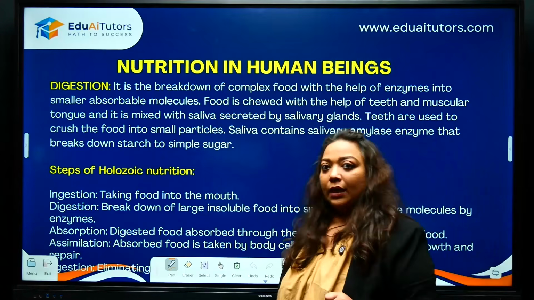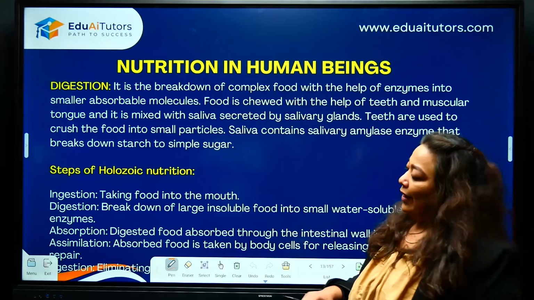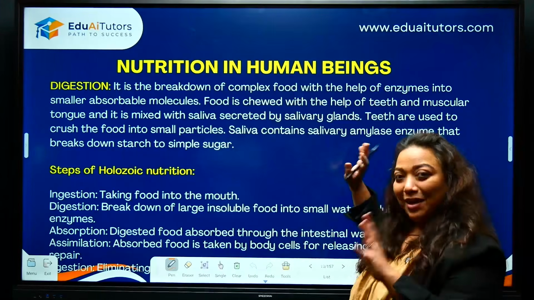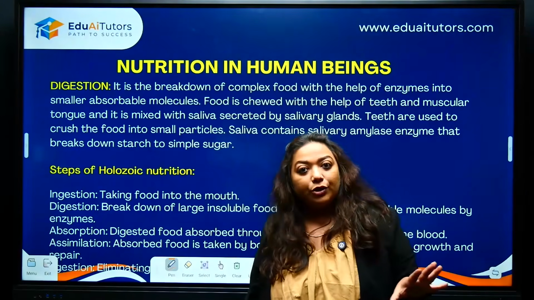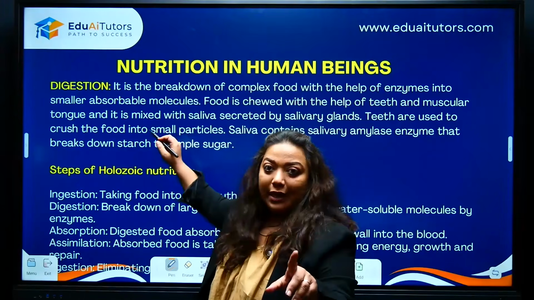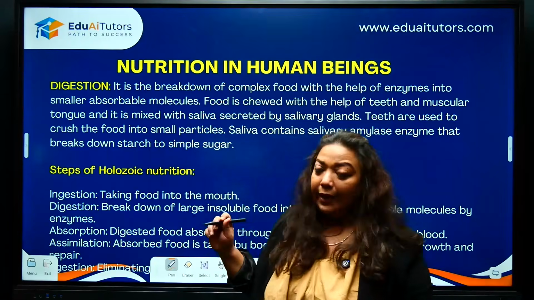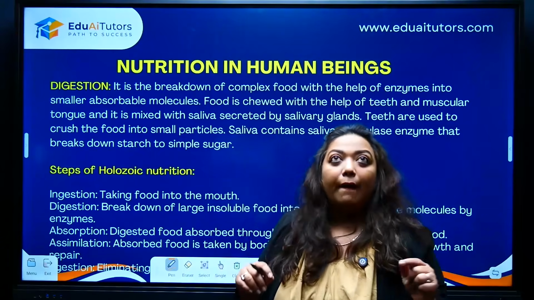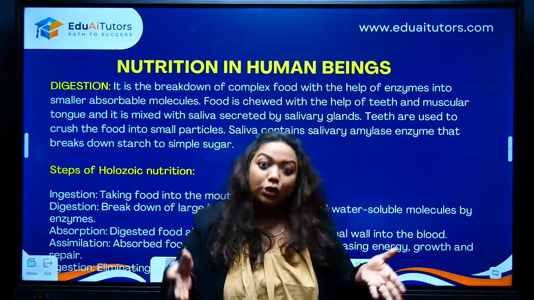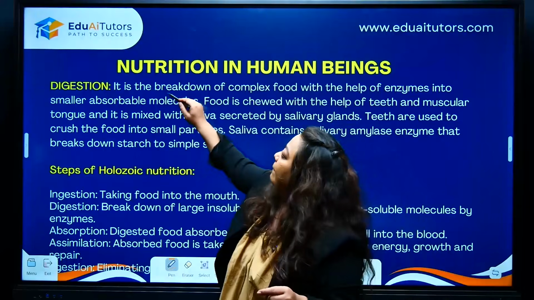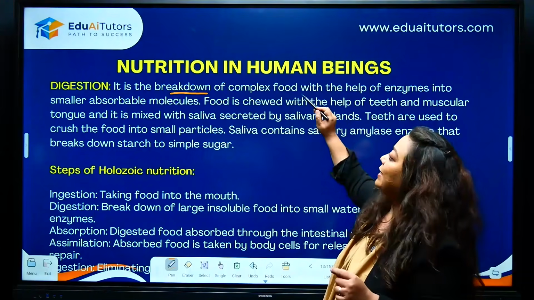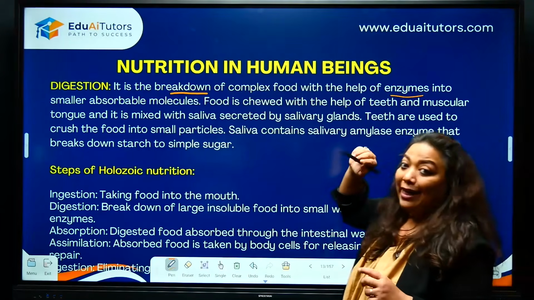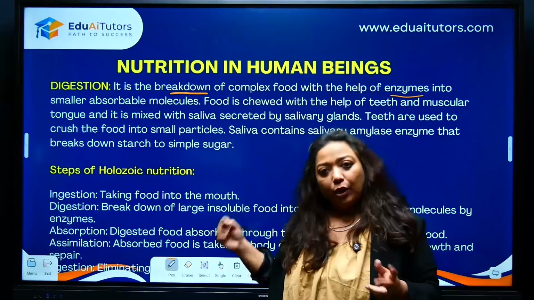Okay? Let's go further. Now when you take a look at the entire detail of nutrition in humans, we'll focus on this. Humans have a holozoic mode of nutrition. Keep this in mind. What is the process of digestion? What is the definition that is expected? Definition you have to write as per given in the textbook. Do not miswrite definitions. They fetch marks. Okay. So here, breakdown of complex organic substances with the help of enzymes into simple soluble inorganic molecules.